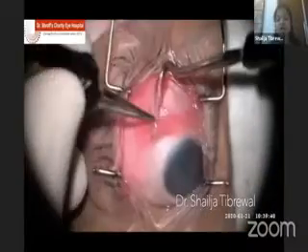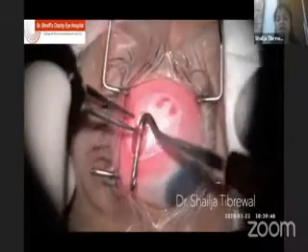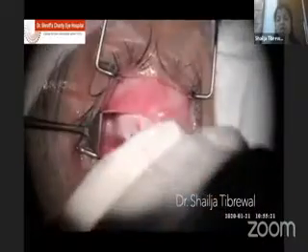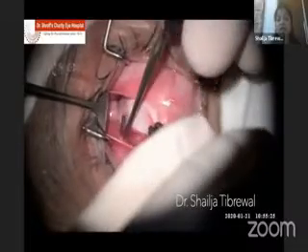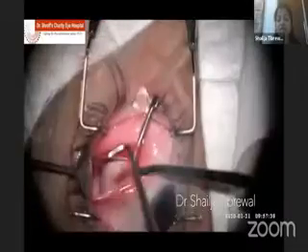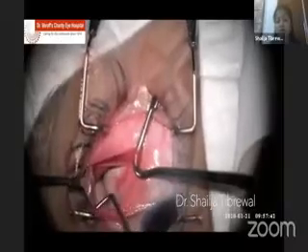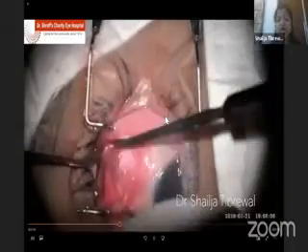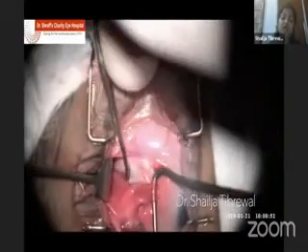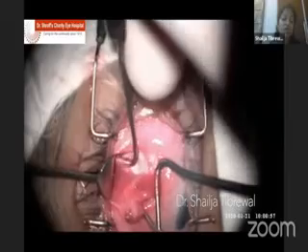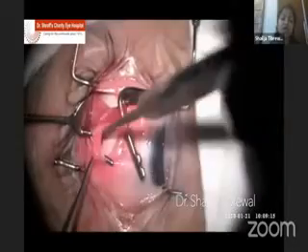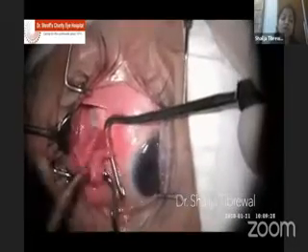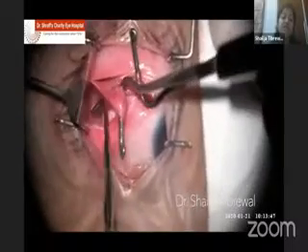On the left side, I usually approach from the temporal side, but I could not find the superior oblique tendon on the temporal side, and I searched for it frantically for several minutes. So I thought maybe I'm dealing with an absent superior oblique tendon, but before labeling that, I tried to find it on the medial side. I could find something that looked like a muscle on the medial side, but while hooking it, the tug was not quite right. I could not feel that it is attaching to the sclera anywhere, and while looking for it, you can see that a lot of Tenon's has been disturbed. So I thought maybe I should first dissect it out completely and see where it is actually attaching.